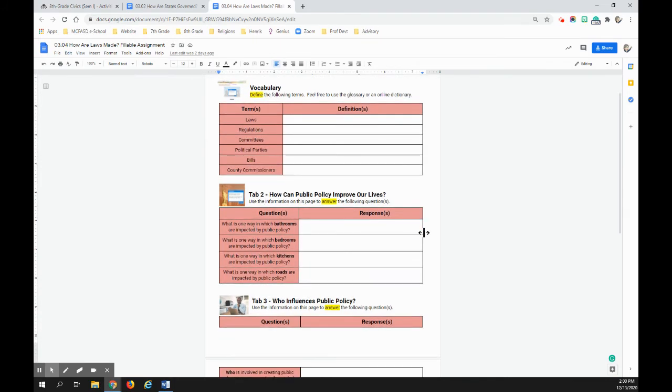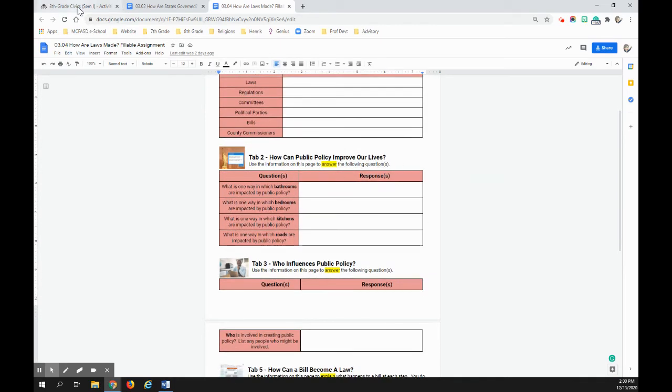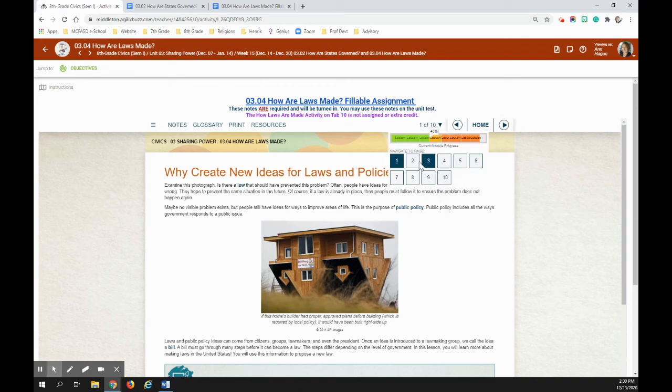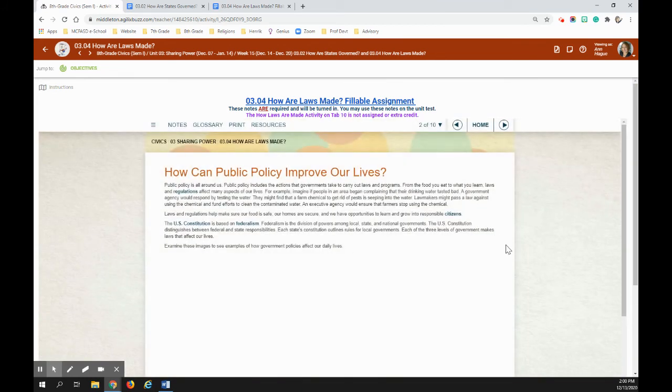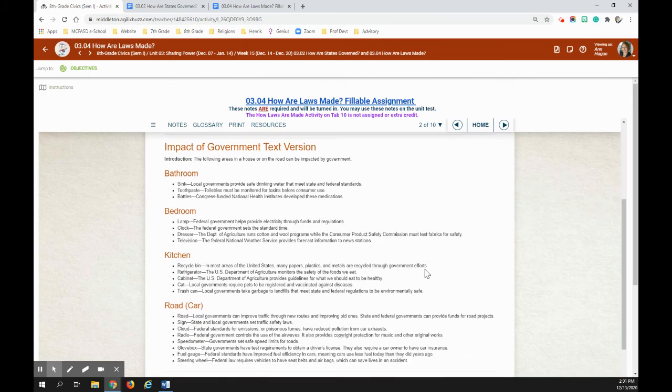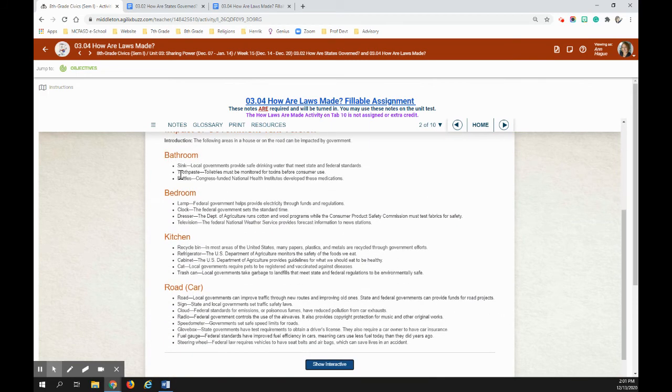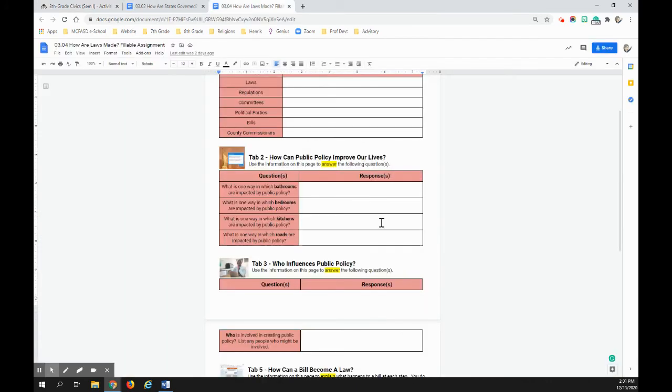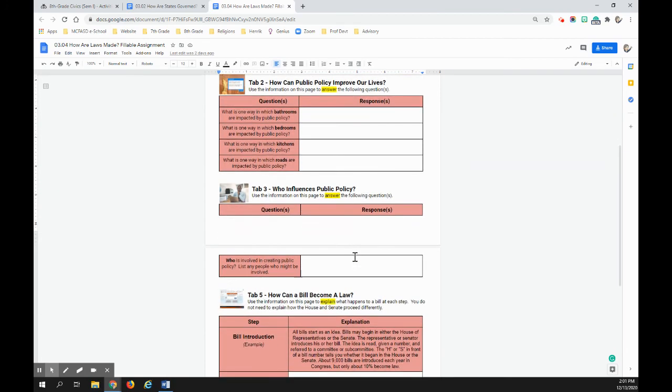I went through, and the first thing we're going to do is look at tab 2. Tab 2 talks about some specific laws that impact how you live your lives. Again, you all know I like the text version. And so I ask you to list one way. So read through these, find something that is significant in each in terms of how our homes and lives are regulated. Go ahead and drop those in here.